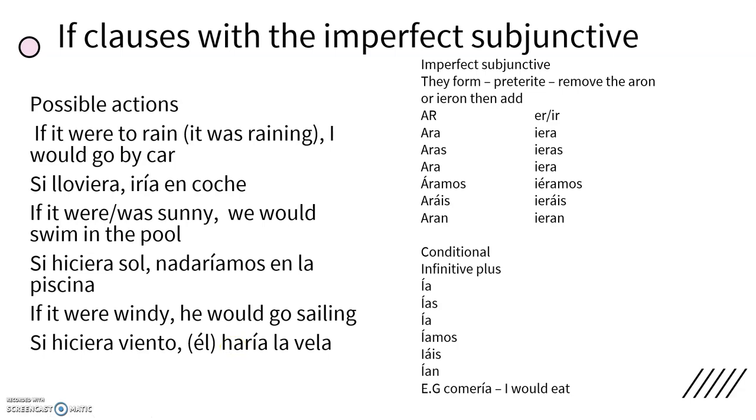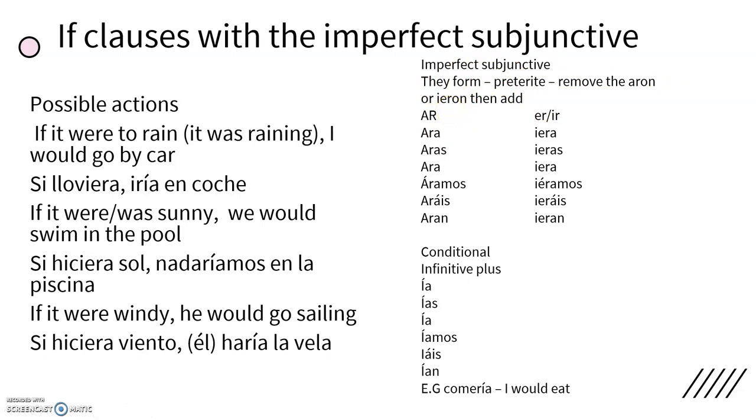Now, as I said before, I'm not going to go into big details about how the imperfect subjunctive works because there is another video on that, and maybe you need to pause this and do that video first before finishing this one. But just as a general summary of how it works, what we first do is we take the they form in the preterite tense, which ends in aron or ieron, and the reason we do that is that gives us most of our regulars.